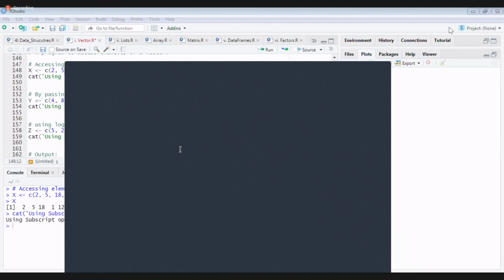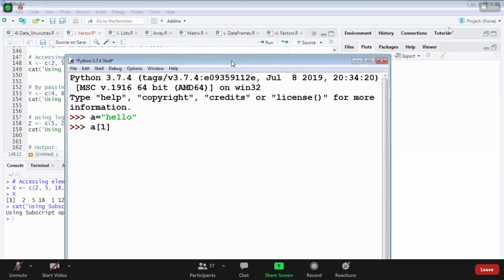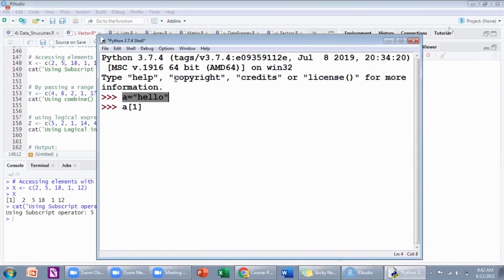What is A of 1? In Python, this is Python. Is my Python screen visible? Yes, sir, visible. A is equal to hello. What is A of 1? Which character will it print? E. Very good. Then what is A of minus 1?